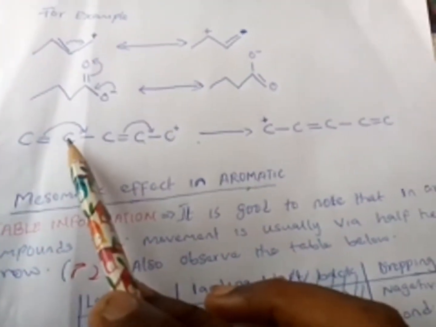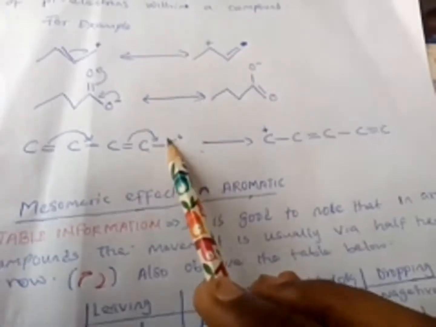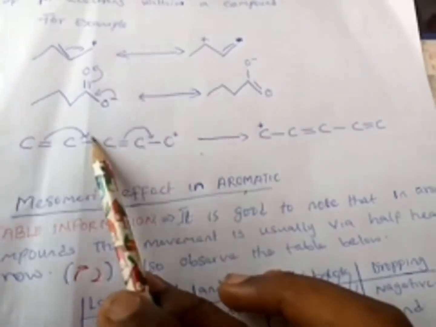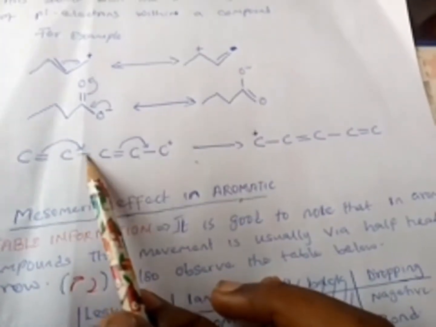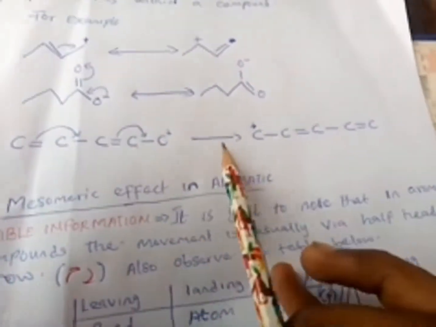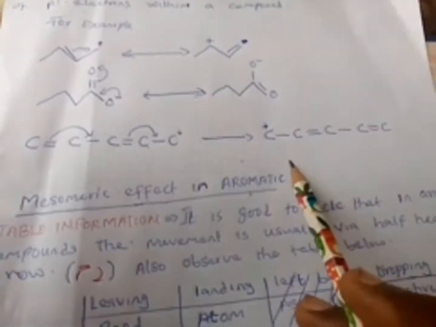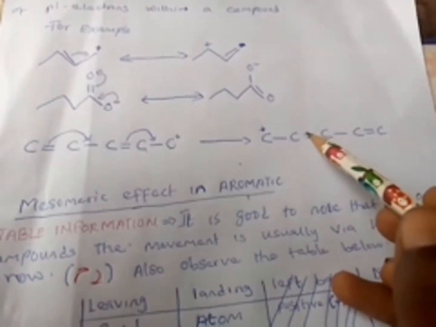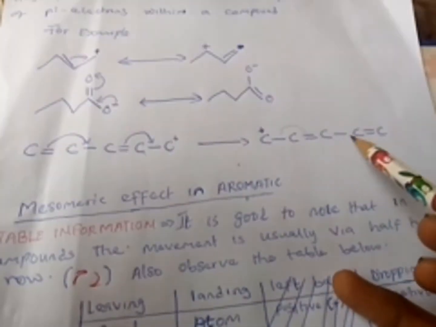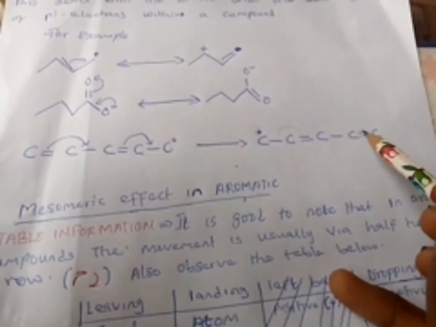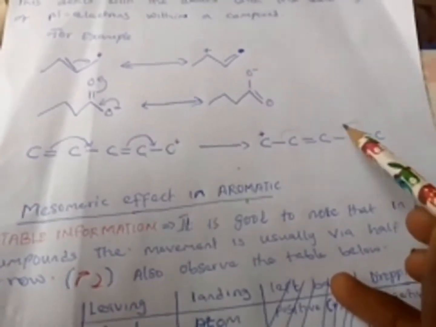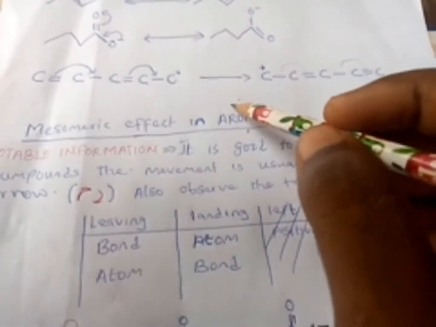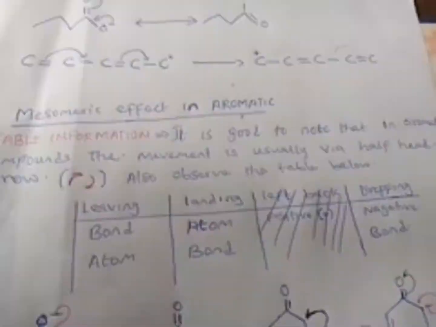The same thing here. If you check this one, this place is unstable, so this one will transfer to this one. If this one transfers to this one, it will become deficient, unstable. Therefore, this one will also transfer its own to this one. Then the reverse will be the case. This one will transfer it back here, and this one will transfer it back here, and it will attain back this compound. So that is how resonance occurs in aliphatic compounds, that is, straight chain compounds.